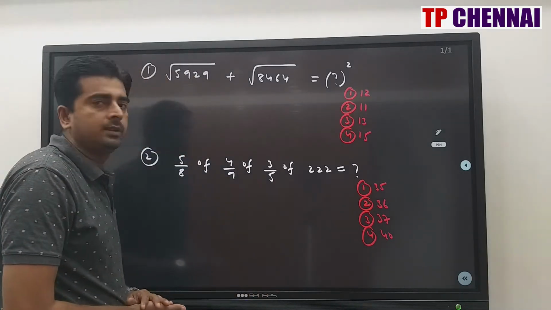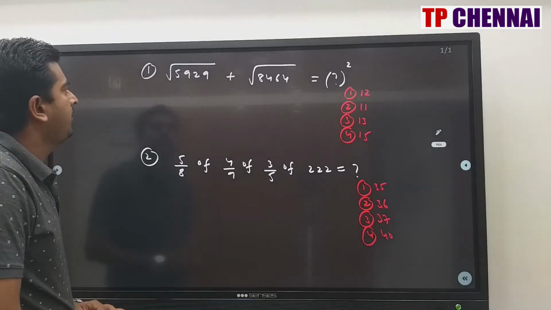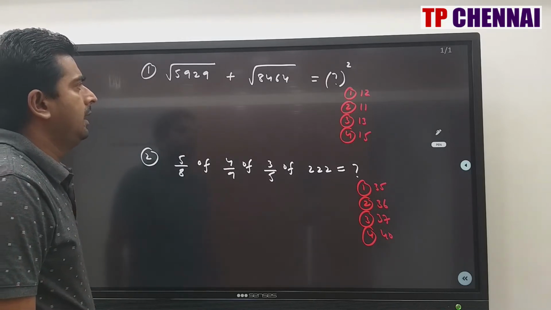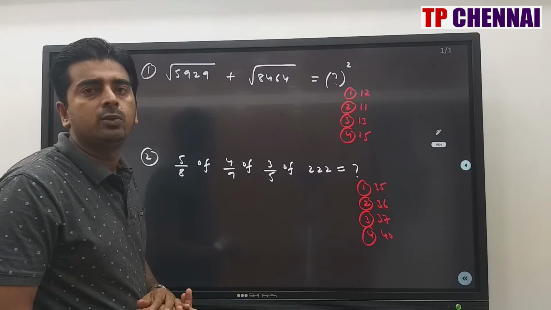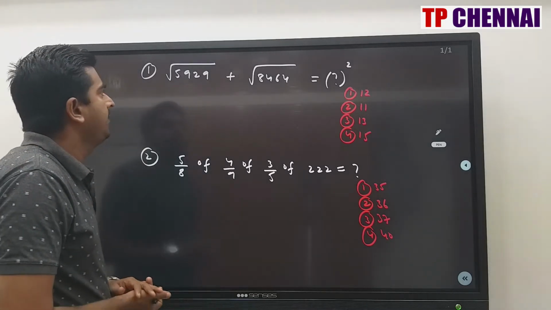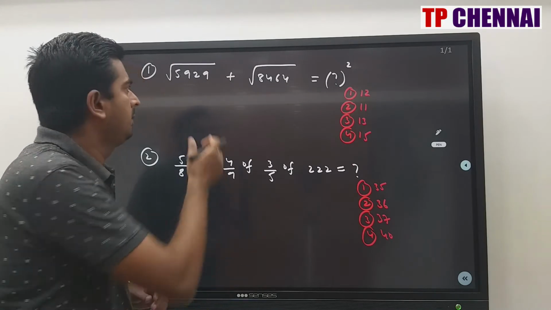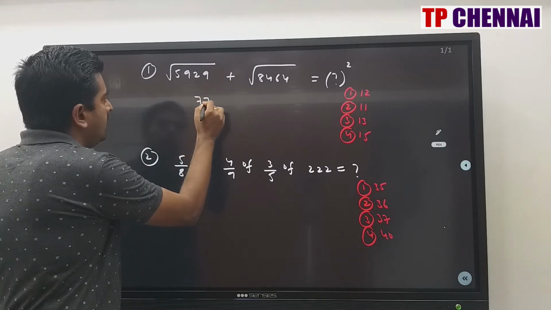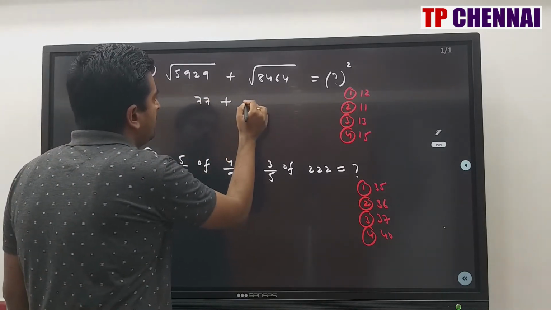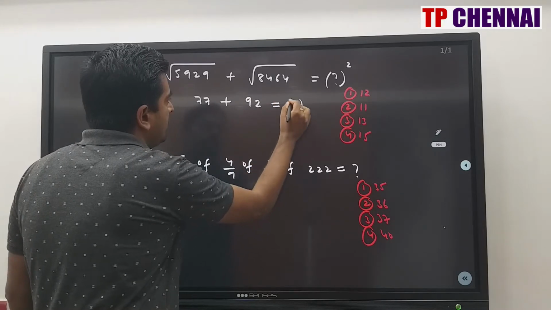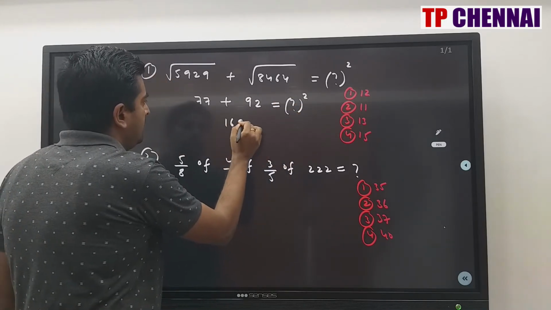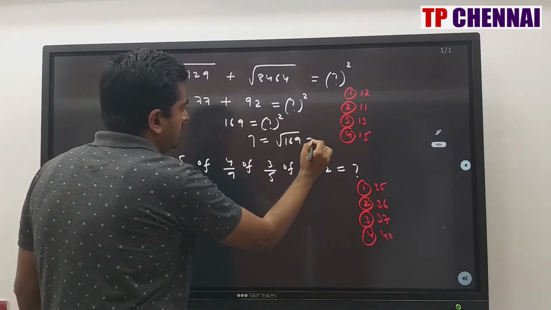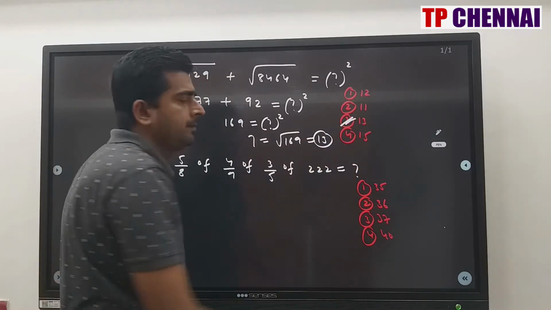First question we will start with simplification. Square root of 5929 plus square root of 8464 is equal to question mark square. Here I am assuming that you know squares up to 100. Both the numbers are perfect square numbers. So this is nothing but 77, and the square root of 8464 is 92. 77 plus 92 is 169, equal to question mark square. So question mark is equal to square root of 169, which is 13. My answer is the third option.